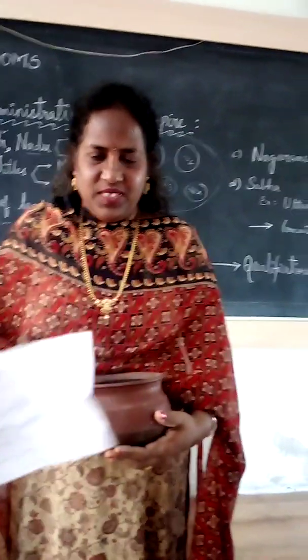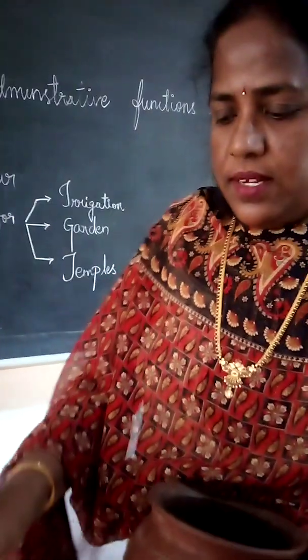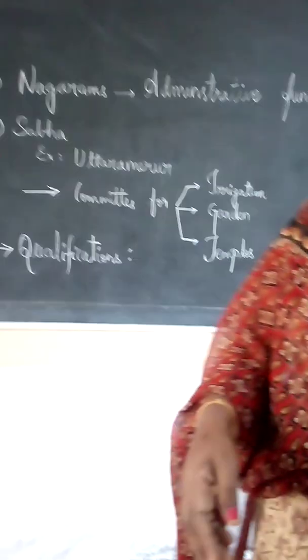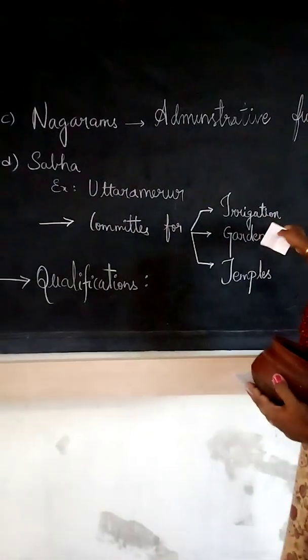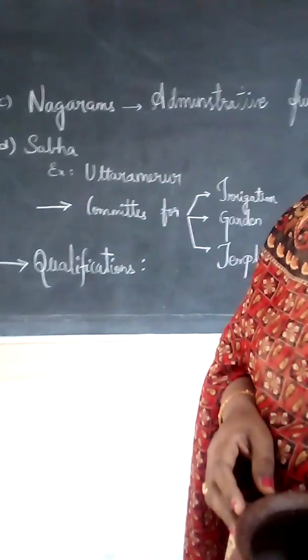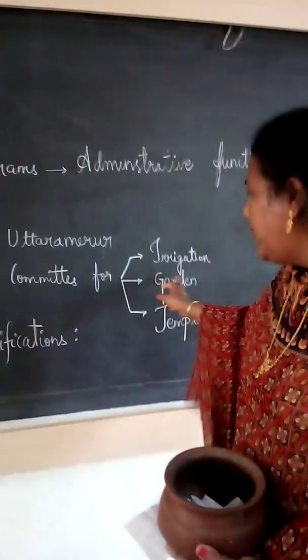Krishna temple. Committees were there, no? Krishna is selected as a member for the temples. Next one. Hari Krishna, irrigation department. Pallavi, garden. So here more chits are there, but we required only three committee members.